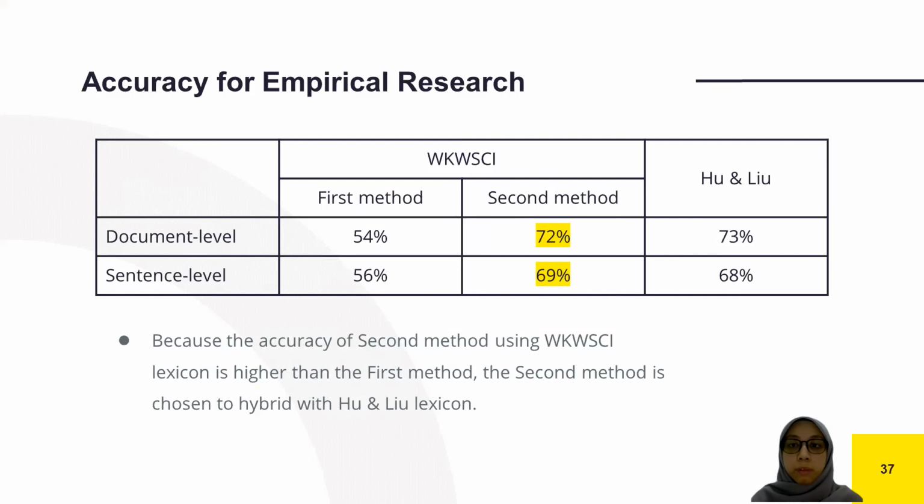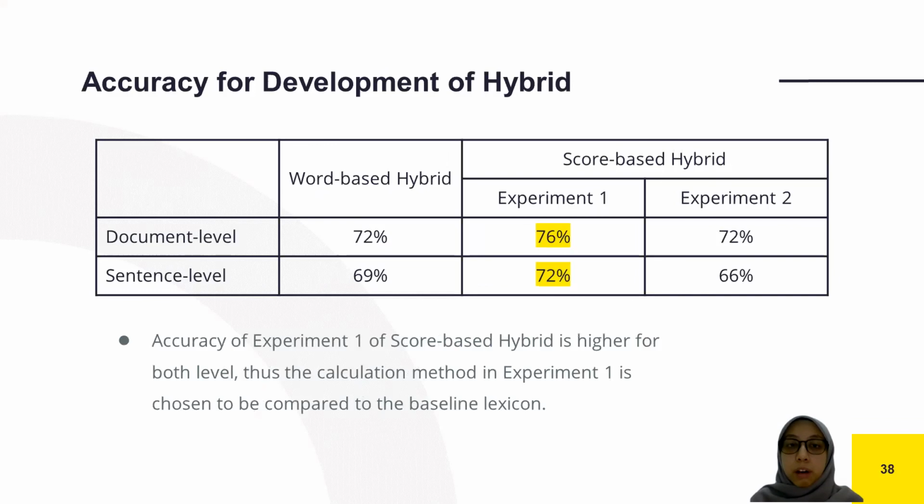The accuracy for WKWSCI and Hu and Liu is shown in the table. For WKWSCI, the second method produced the best accuracy for both levels, with 72% and 69% for document and sentence level respectively. So the second method is chosen to be hybrid with the Hu and Liu lexicon. And then for development of the hybrid, the score-based hybrid for experiment 1 showed the highest accuracy for both levels, with 76% for document level and 72% for sentence level.